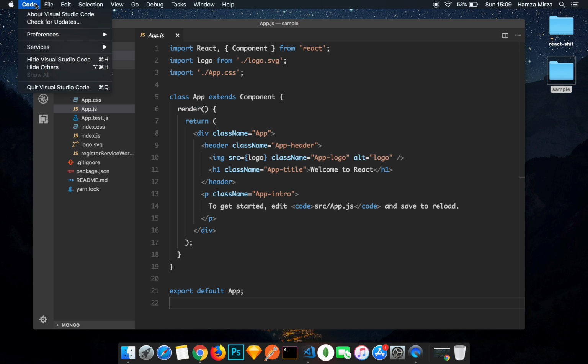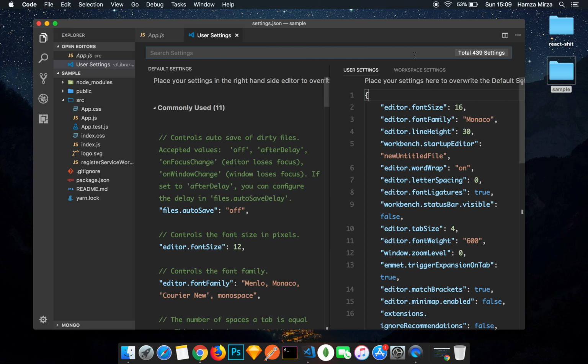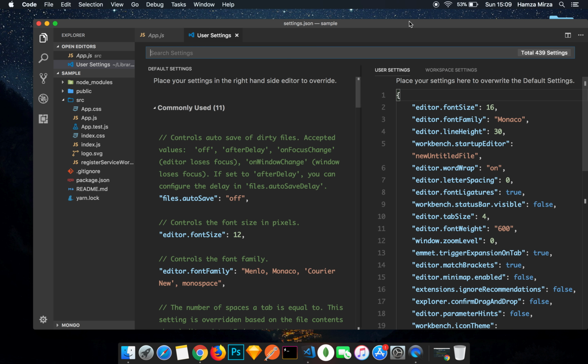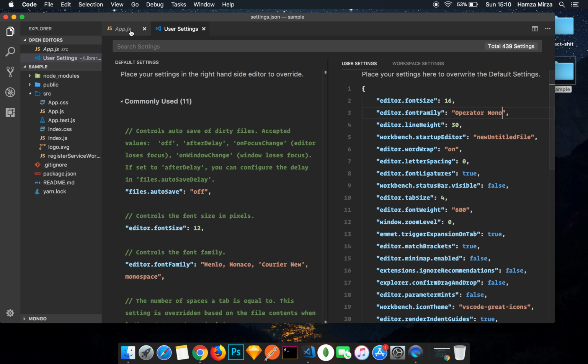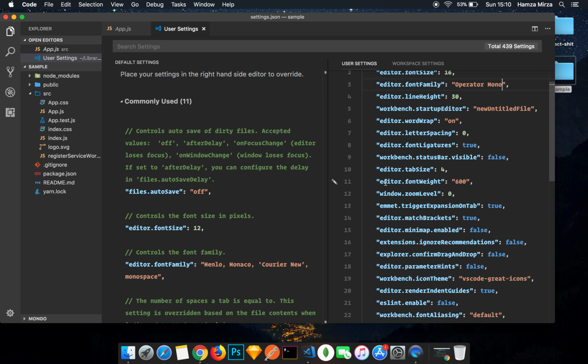So I'm going to go to Code, Preferences. Actually, let's just go to the actual preferences. So Code, and where's the user settings? Settings, and there we go. So let's change some of the things that are there. So first thing, font size. That looks okay for this font, but I'm going to change this to Operator Mono again. Operator Mono. Okay, well, this is far too bold for my liking. So here it says editor.fontWeight.